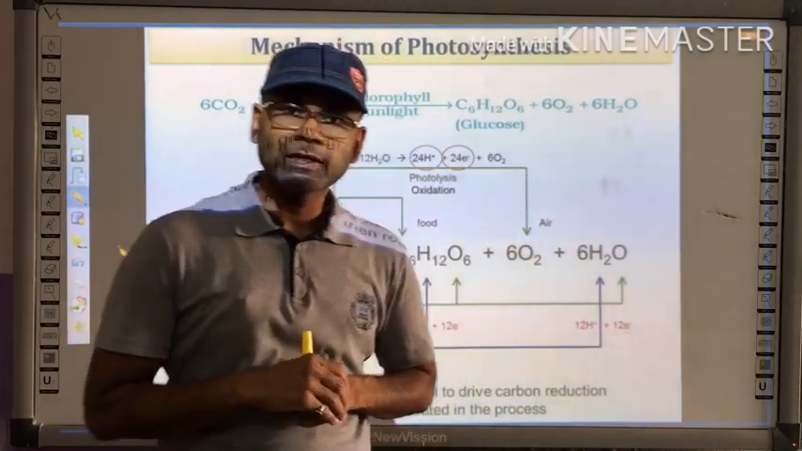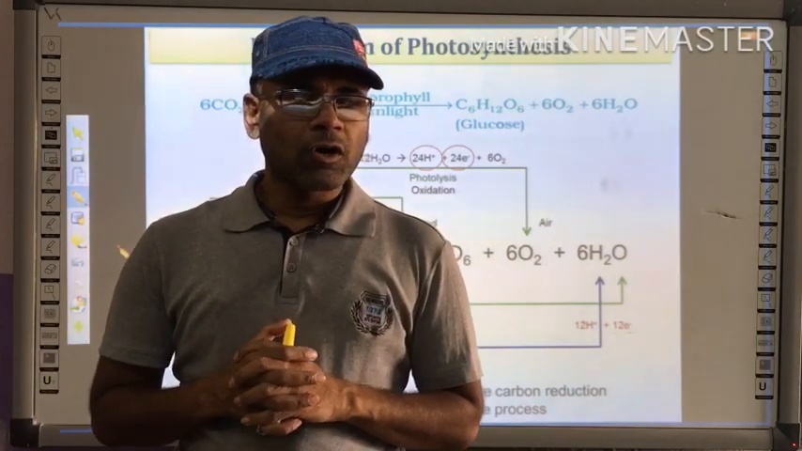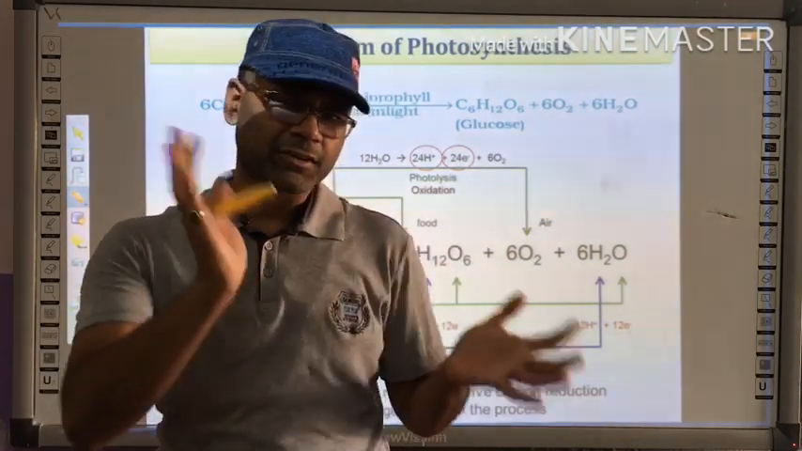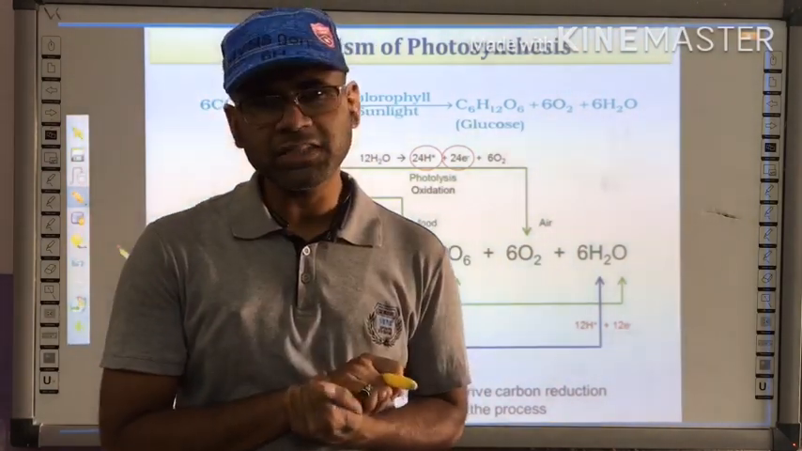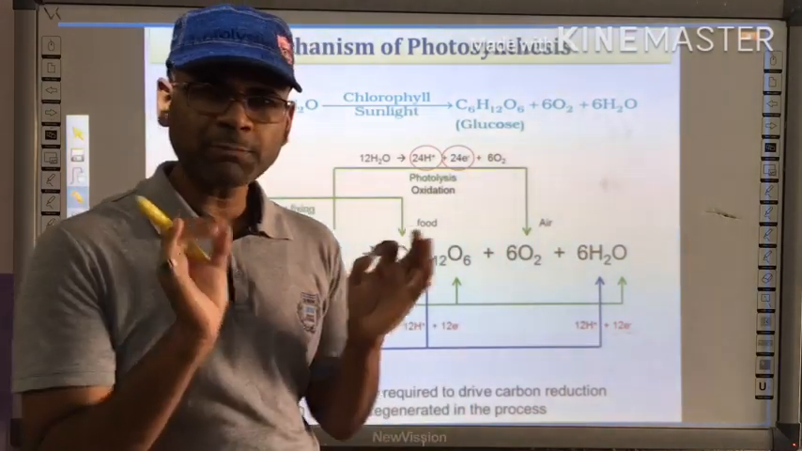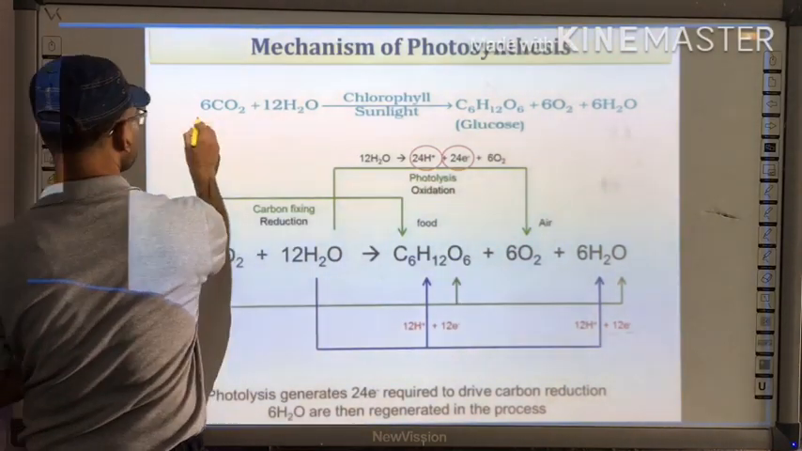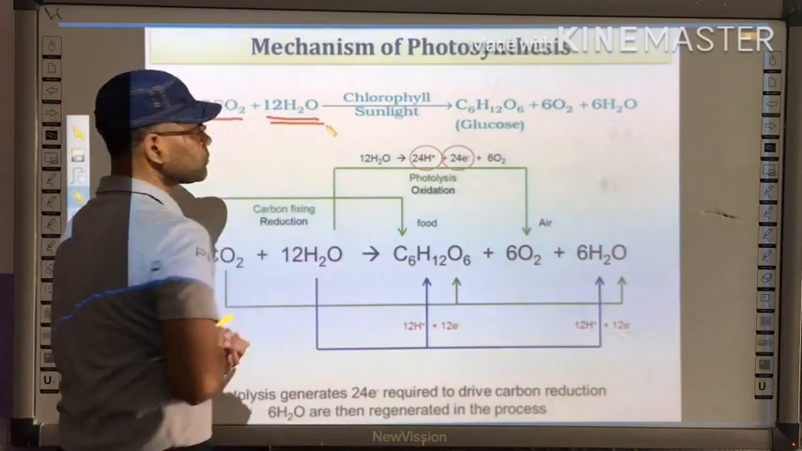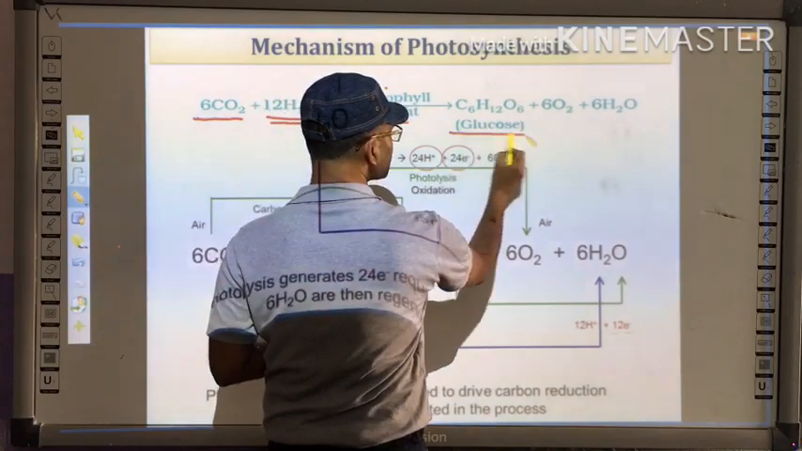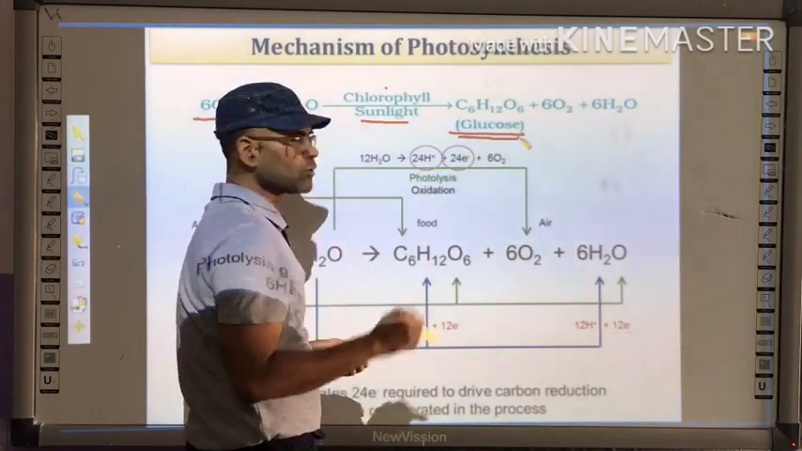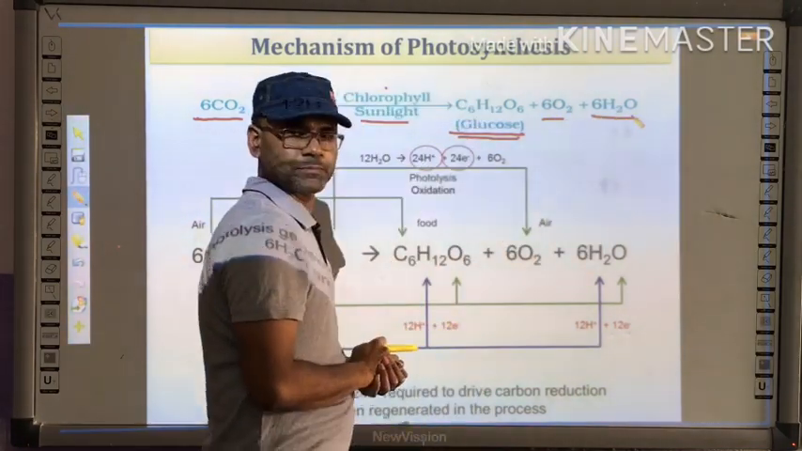Now, let us discuss the mechanism of photosynthesis, right? The mechanism of photosynthesis is again very interesting. Let me first of all start from the equation which is mentioned in your NCERT book. As per the equation of photosynthesis, 6 molecules of carbon dioxide react with 12 molecules of water. In the presence of chlorophyll and sunlight, it forms 1 molecule of glucose, 6 molecules of oxygen and 6 molecules of water.